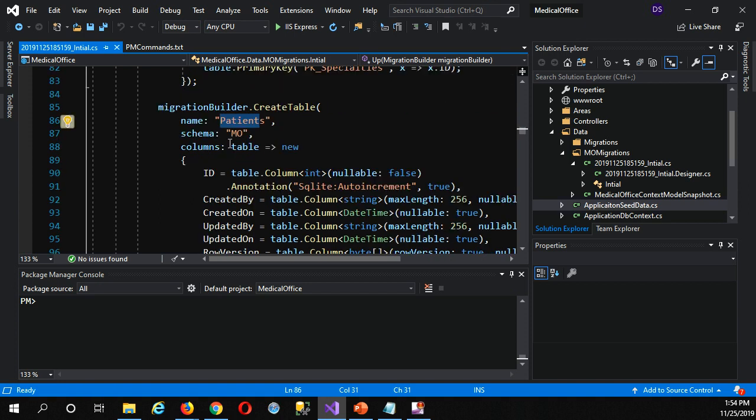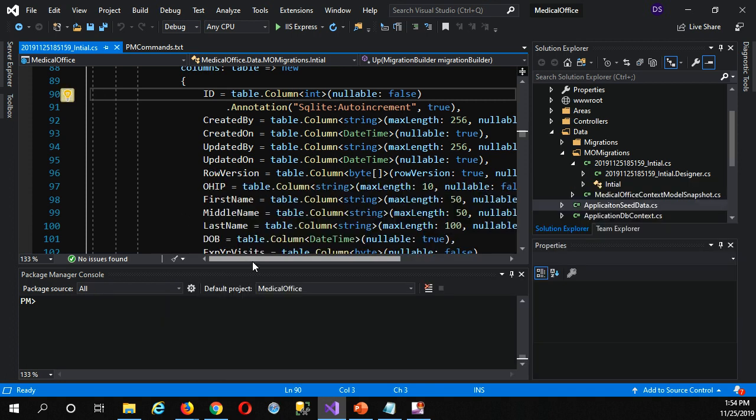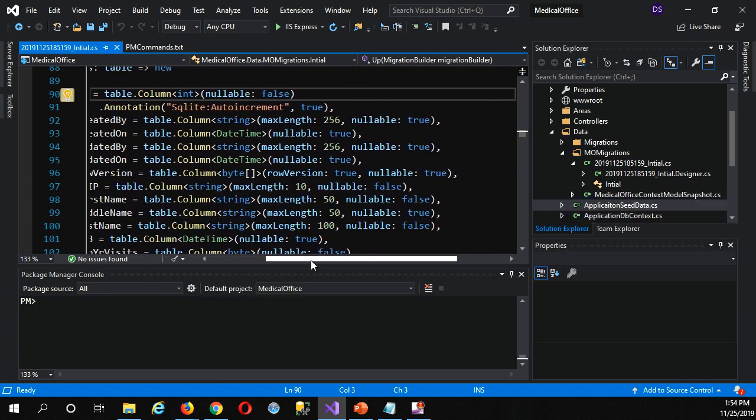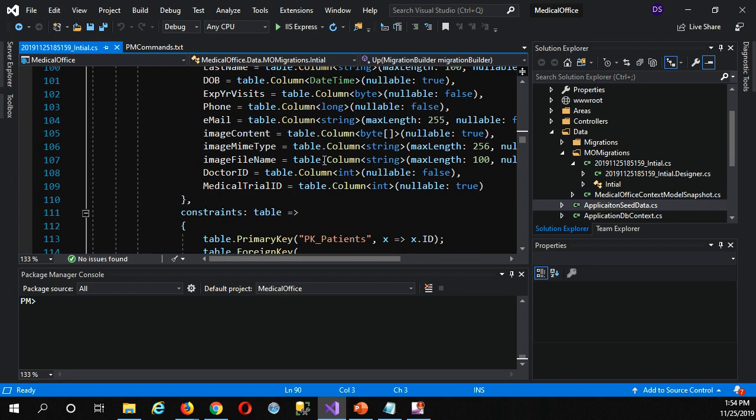I was almost there anyway. So here's our table, and if I roll down on the screen, there's our row version. See how it's being created just fine. It holds a byte array. It's nullable. Row version is true. That's the reason why Entity Framework will look for a change in values here, and will automatically add that to the condition of any SQL command updating and so on. But the trouble is the database won't change it for us.